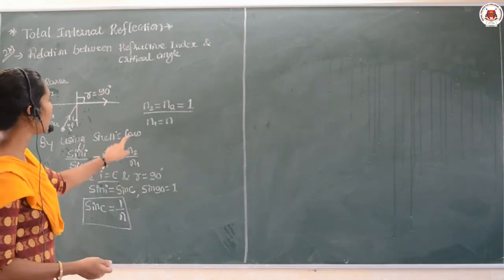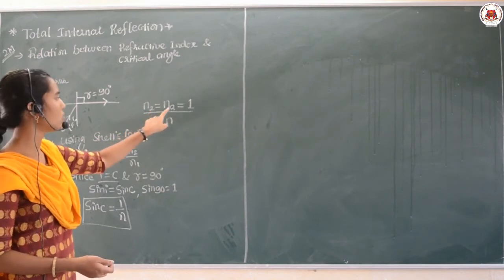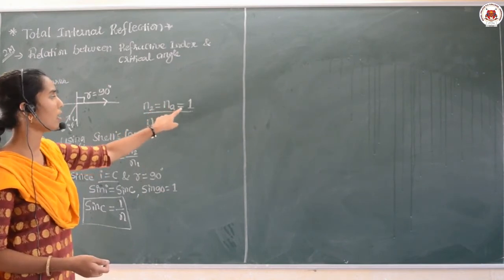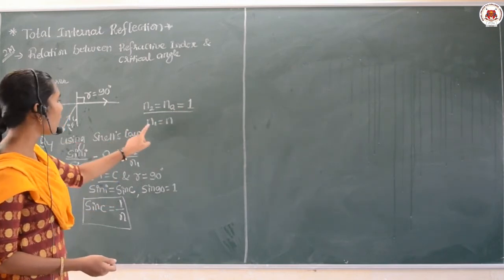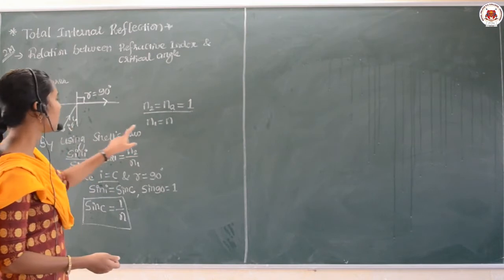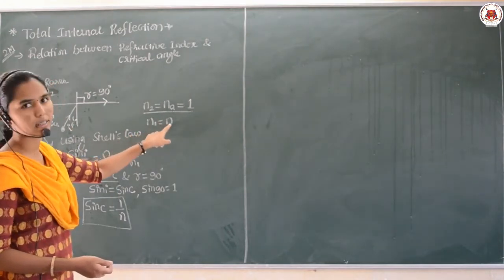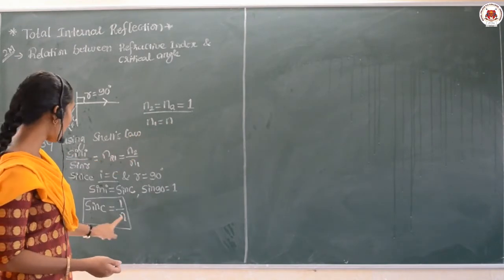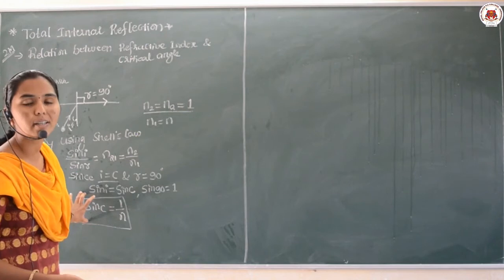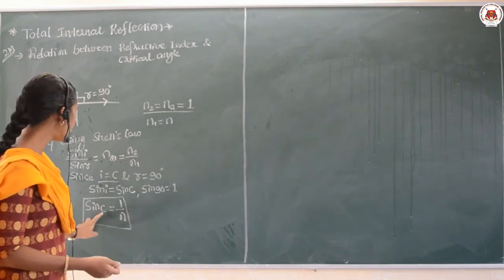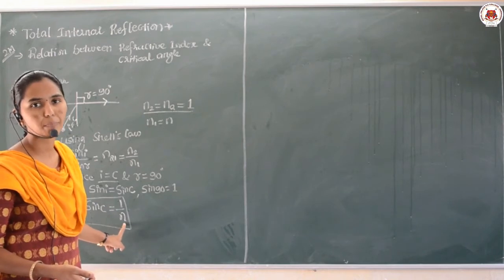And n2 means I considered here the second medium is air. That is why the refractive index of air is 1, so I substituted that as 1. And where the object is placed in the denser medium, its refractive index value is taken as n. So I have taken here n. Then this is the important relation between the critical angle and the refractive index of the medium.